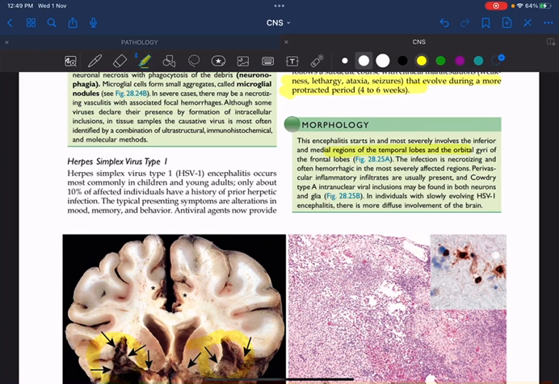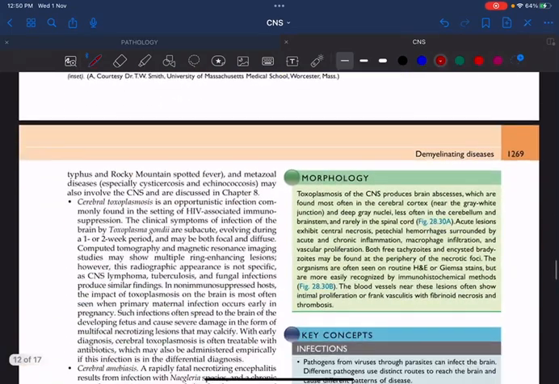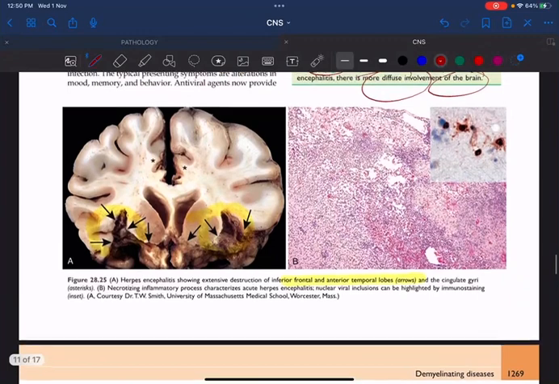Histopathologically, the characteristic inclusion bodies found in HSV are called Cowdry type A inclusion bodies, which are nothing else but intranuclear inclusion bodies. In the first video, I told you we have intranuclear and intracytoplasmic inclusion bodies. Here we have the intranuclear inclusion body, called Cowdry type A inclusion bodies. And there will be more diffuse involvement of the brain. So that's about HSV encephalitis.